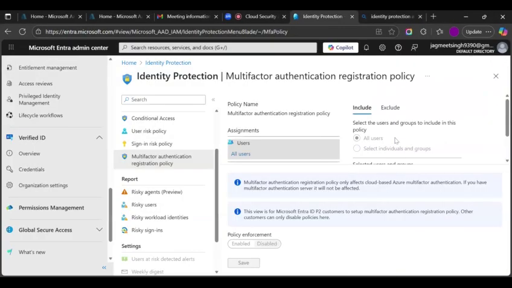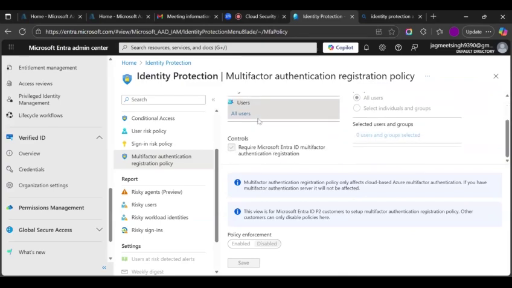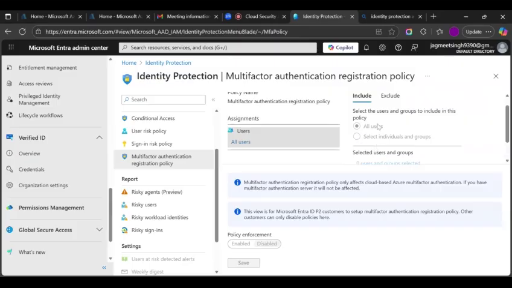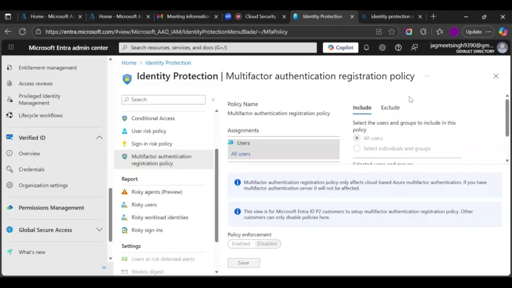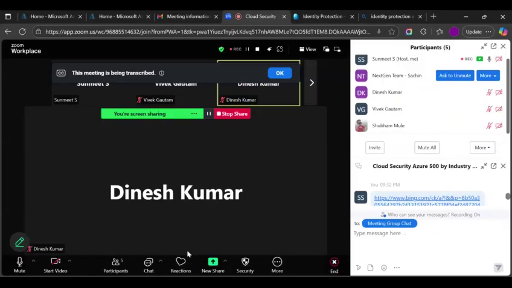So if I go back to my Entra portal, this is the Microsoft Entra admin portal basically. Here, first click on the assignment. Is it for all users? Then you have to choose whether it is for all users, or you can select individual users and groups. Then you can select which users you're talking about. Let's say there is a user named Alex. I want to enforce MFA for Alex only. I'll choose that, enable this control, enable this policy enforcement, and click on save. That's how you enforce policies on the Microsoft Entra portal. So that's how it's done.